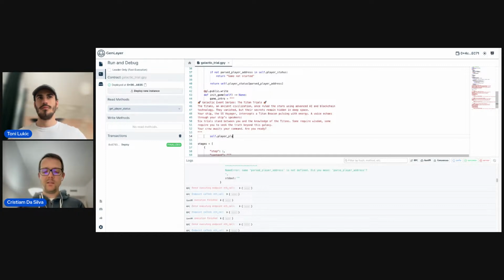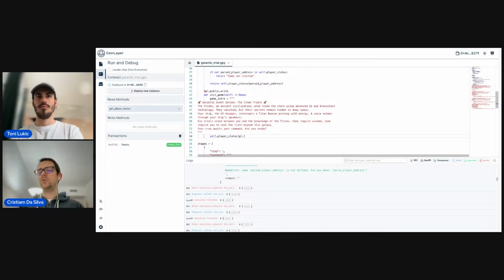So in this case, we're going to use the sender of the message in the transaction, the address of the user that is sending the transaction. We want to add a new entry to our player status.